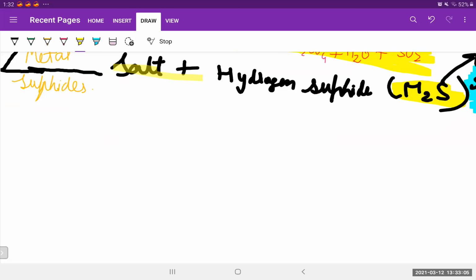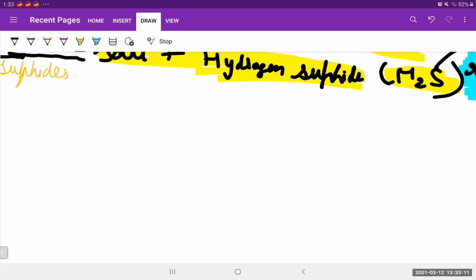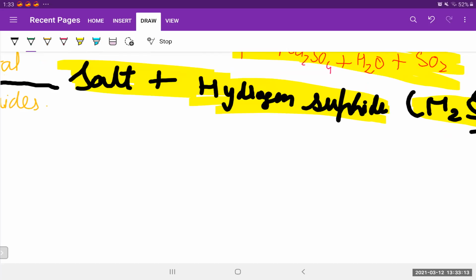Hydrogen sulfide formula I've told you. How does it smell? That also I've told you. We'll come across this rotten egg smell in practical chemistry. Let's take a metal sulfide. This is a metal Zn, that is zinc is a metal, and its sulfide will be ZnS. Metal sulfide plus an acid, HCl. Let's see what we'll get.